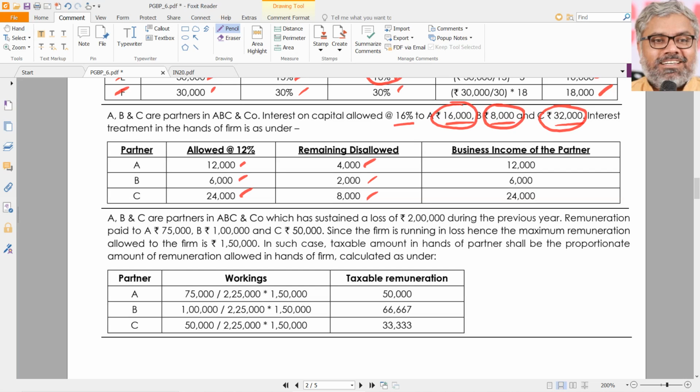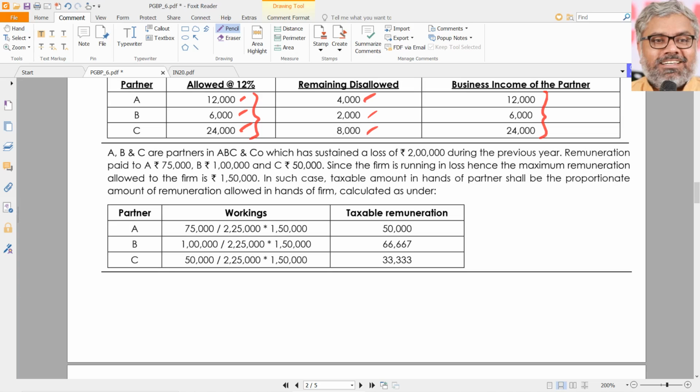The main point here is how much will be the income of the partner. It will be the same as what was allowed as deduction to the partnership firm. That has to be understood. For example, partner B has received 8,000, but 8,000 is not taxable. Only 6,000 becomes taxable in the hands of the partner, that too as PGBP, because that is the same amount which was allowed to the firm as deduction under 40B. That is the point to be noted in that example.